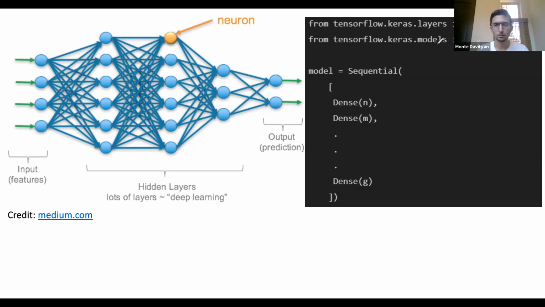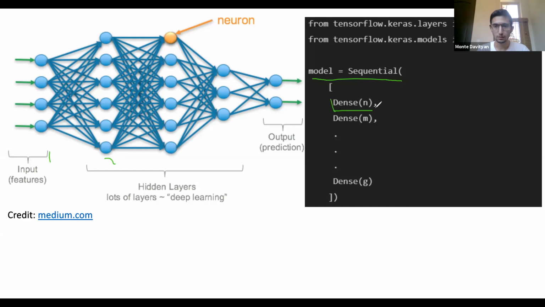But just to give you an idea, we import our modules first, and then we set our model equal to a sequential model. All this means is that it's a feed forward, so it just goes from this layer to the next in a sequential manner. And finally, we have an array of Dense layers. Each Dense is one layer.